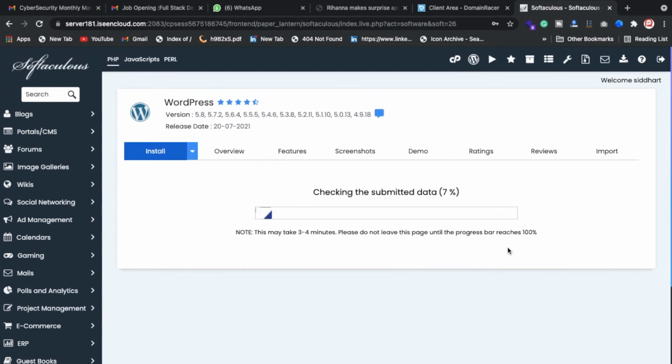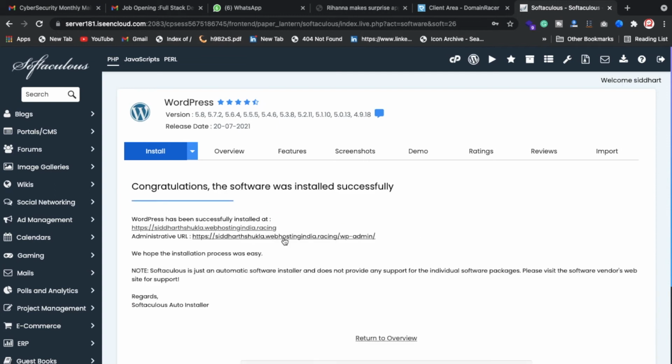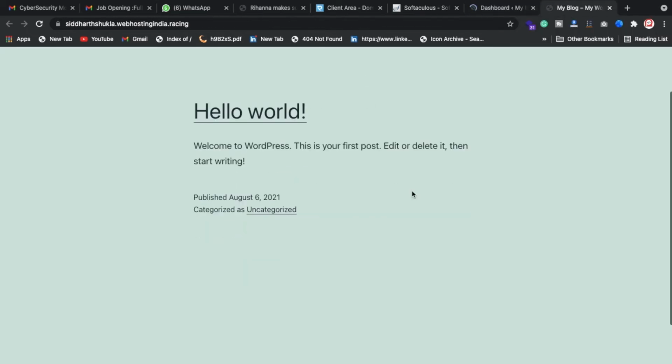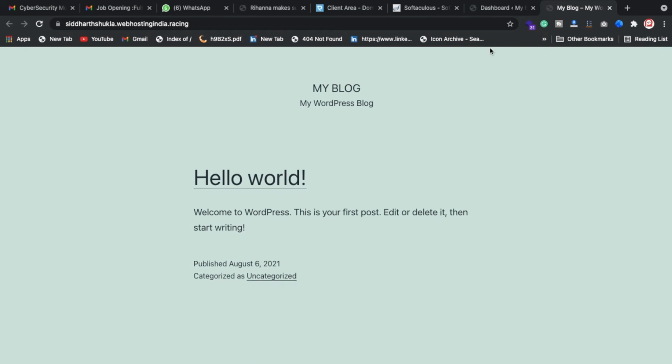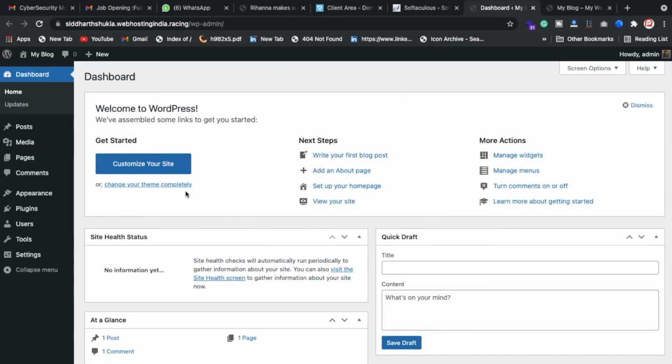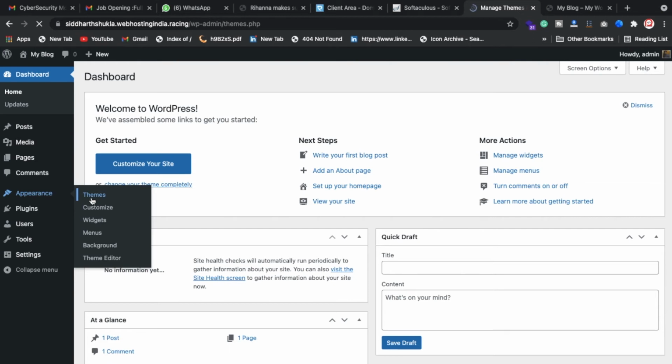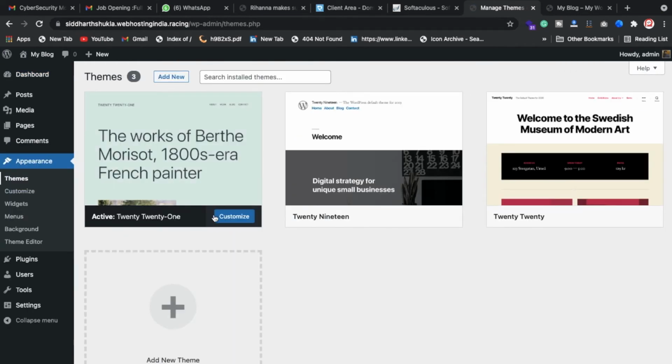This process takes approximately 20 seconds minimum. Now it's successfully installed. Then click on the website home page and also click on the admin page. So now the website looks like this, but after 5 minutes you can't imagine how your website will look. I'm going to click on theme and click on add new.